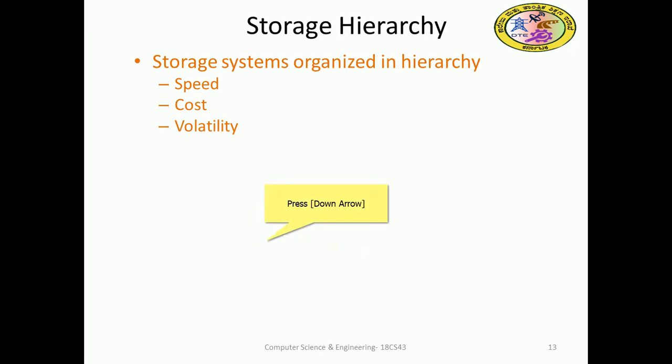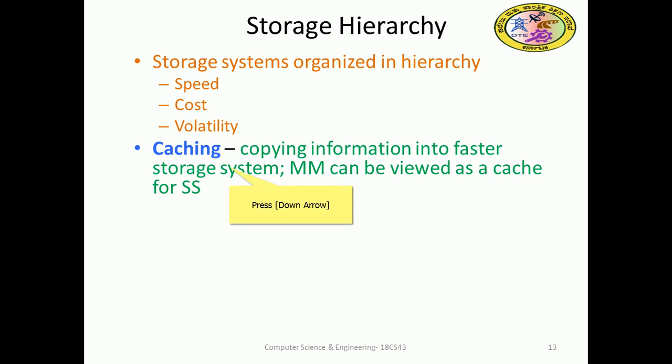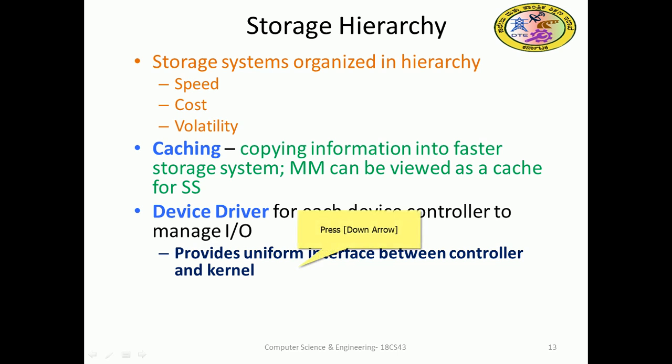Of course, in the hierarchy we know that cost, speed and the size of the memory are going to be important, so it is organized according to that. Cache memory is a special memory between the main memory and the processor; it acts as a mediator between them. Main memory can be viewed as a cache for secondary storage.